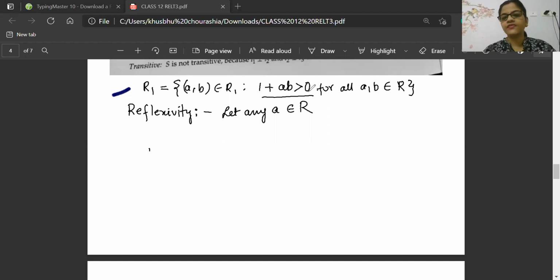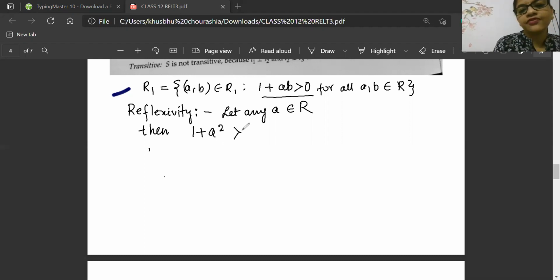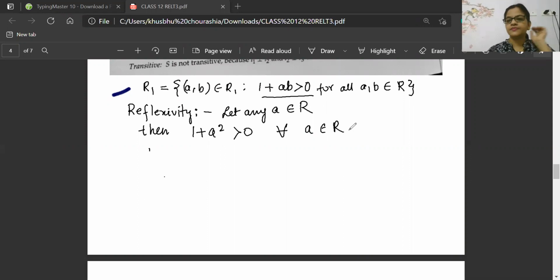So in general, let any A belong to R, then 1 plus A square will definitely be greater than 0 for all A belonging to the set of real numbers. Think about it, beta. 1 into 1. 0 into 1. If I take A as 0 also, then too it will be greater.